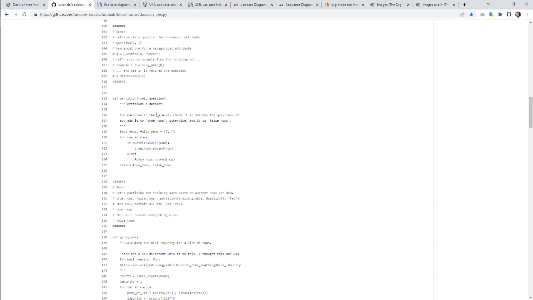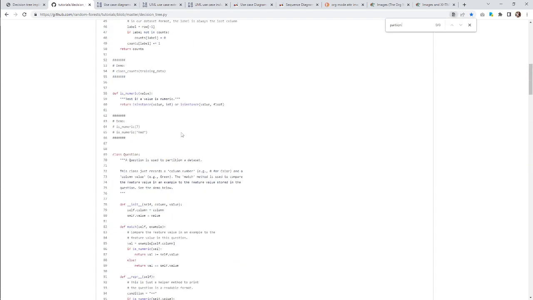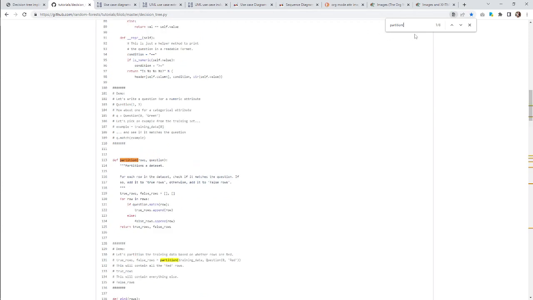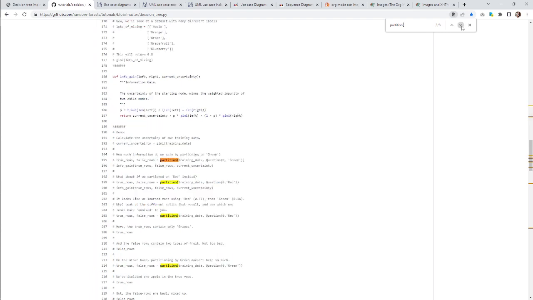But for each row in the data set, check if it matches. So this is what I mean by cheating. If I just say partition, but at this point, I don't even know where partition is called from. So let's at least read the code a little bit and understand where partition is being called.